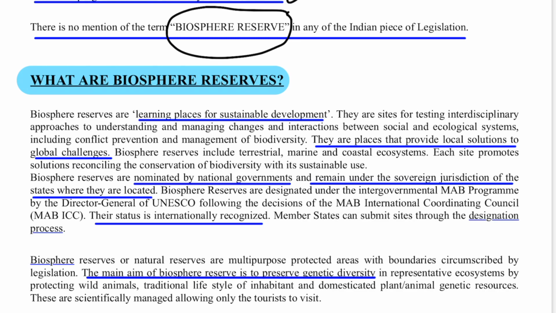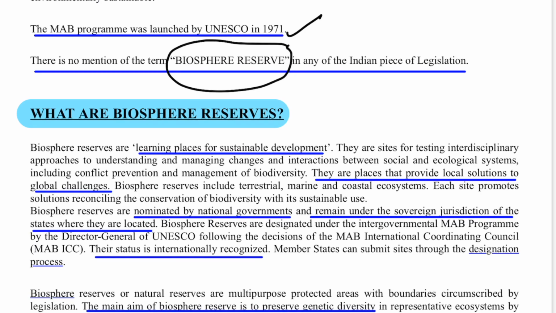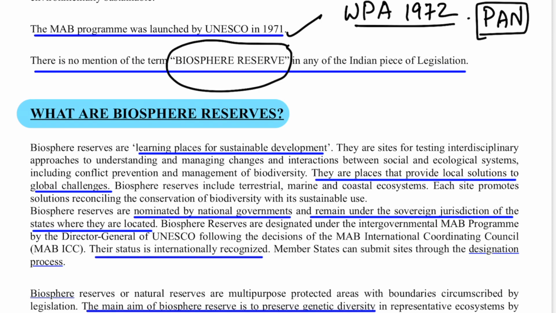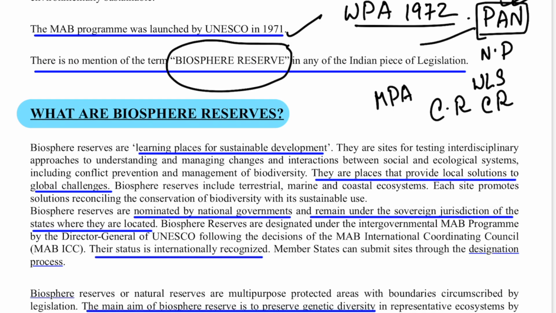Still, we have biosphere reserves in India because India is following the categorization of the World Network of Biosphere Reserves. So let me tell you here, there is an act, the Wildlife Protection Act, 1972. This Wildlife Protection Act, when passed, has a section known as the Protected Area Network. In this Protected Area Network, the national parks, the wildlife sanctuaries, the conservation reserves, the community reserves, and the marine protected areas all have definitions, which are mentioned in the Wildlife Protection Act